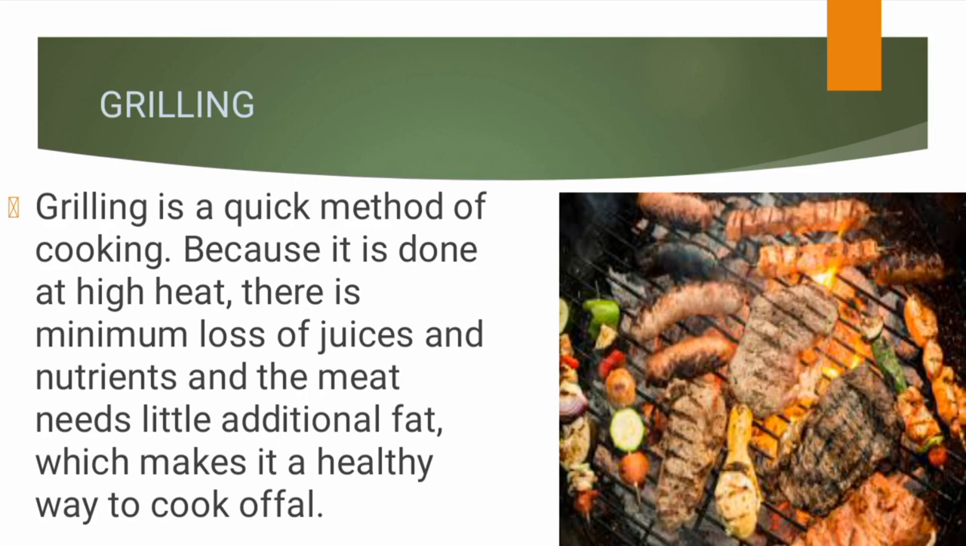Grilling is a quick method of cooking because it is done at high heat. There is minimal loss of juice and nutrients, and the meat needs little additional fat, which makes it a healthy way to cook offal. What do I mean by this? You add a little fat to it in the process, and by so doing, the loss of nutrients is minimal, and it's very quick. So it's high heat, and you just add a little fat and you cook it, as you can see in this image.